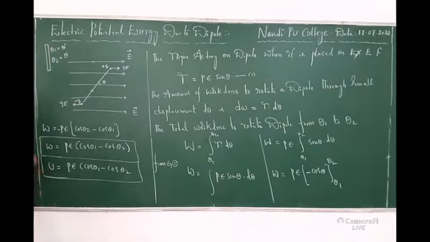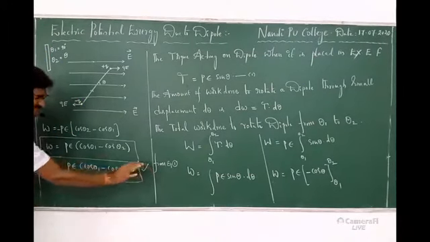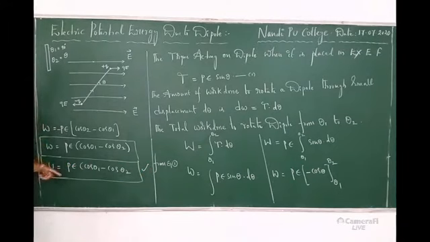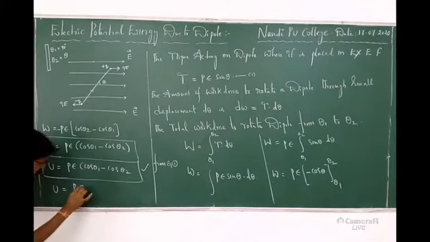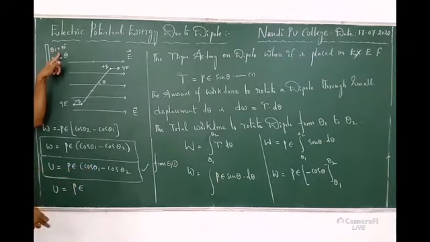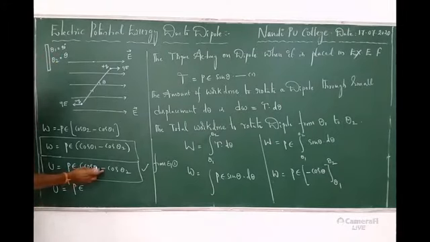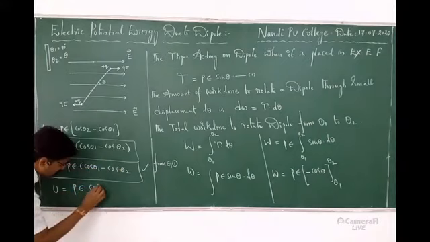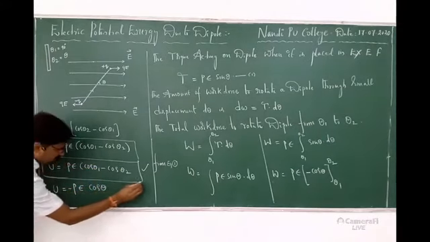See, U is equal to, this expression is final, it is enough. For better understanding, I am telling the simplified formula. For a 3 marks question in board exams, it is very sufficient. Now U is equal to PE into cos theta 1 minus cos theta 2. Theta 1 is 90, and cos 90 is 0. So 0 minus cos theta 2, and theta 2 is theta. Can I write directly PE cos theta? What is remaining? Minus.